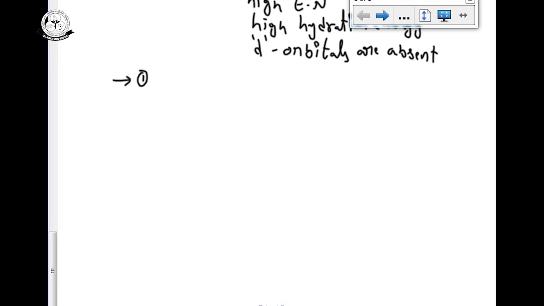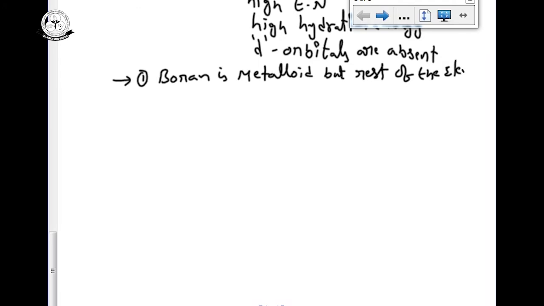First one: boron is a metalloid, but the rest of the elements are metals. The first property we are seeing for this group is this one only. Boron is a metalloid, but the rest of the elements show metallic character.